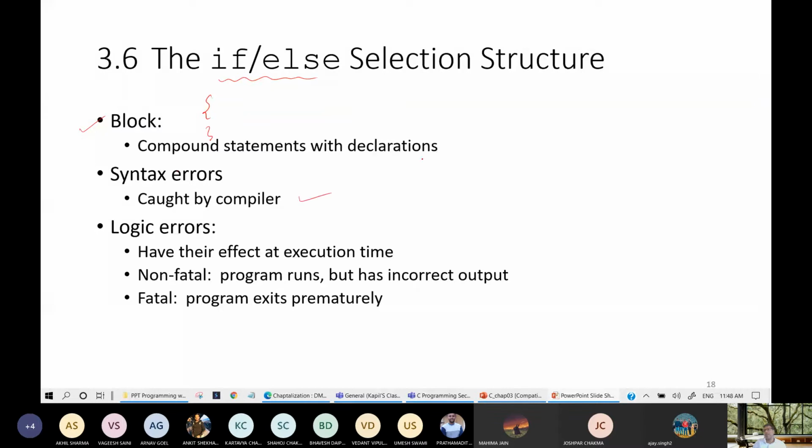Syntax errors are caught by the compiler. Like if I am writing main, each and everything is there. If instead of writing integer, I am writing it misspelled like this, then it will be caught by the compiler, because no such type is there in the compiler. But if the logic is wrong, then it is not caught by the compiler; it has its effect at execution time, and it is non-fatal. The program runs but incorrect output will be shown, and it is fatal sometimes if the program exits prematurely.